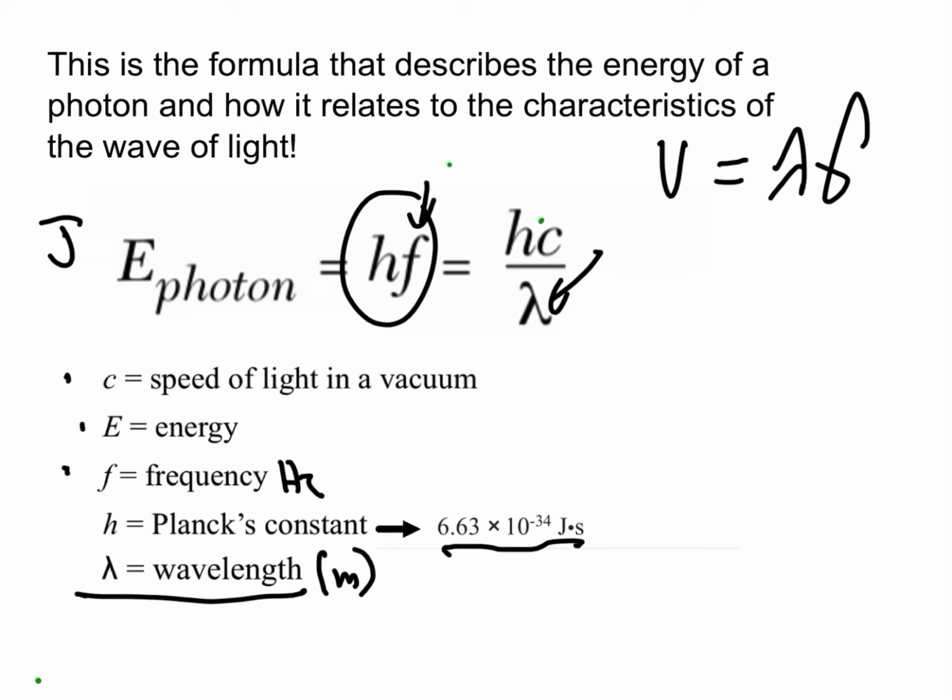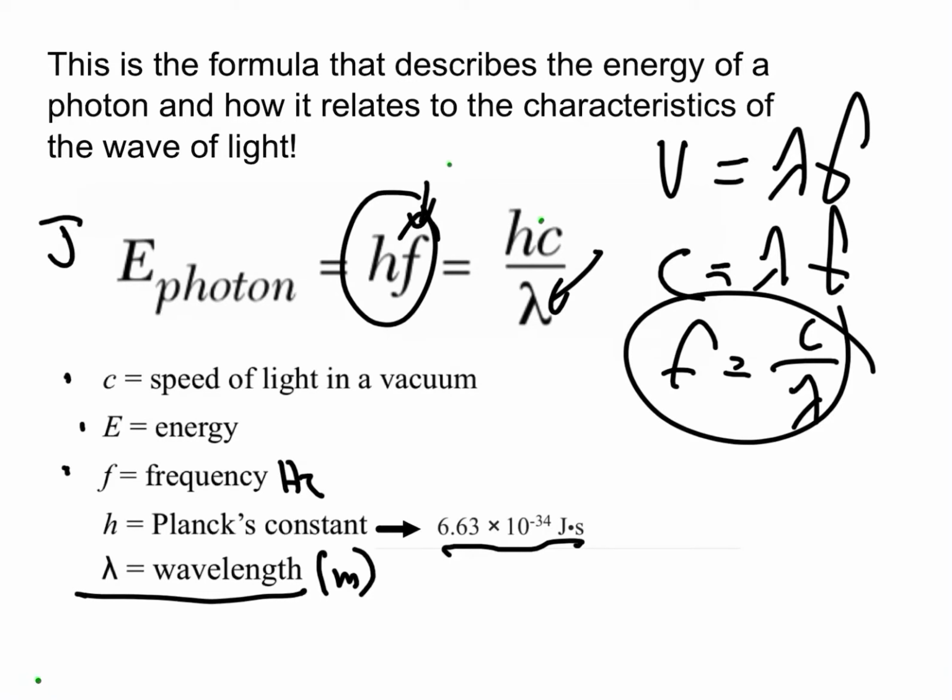It makes sense that they are one and the same, because we look at this formula, v equals lambda f, and we say that we know it's light, so we can say the v is going to be the speed of light, c equals lambda f, and then we solve for f and we get c over lambda. If I take out f and put c over lambda in for it, I end up with that formula.